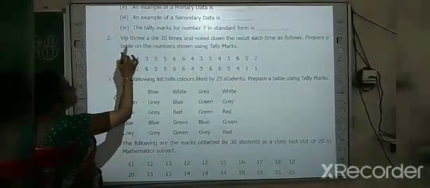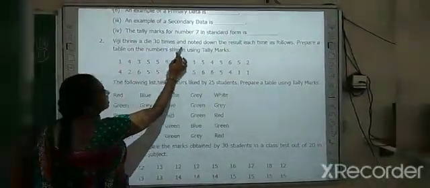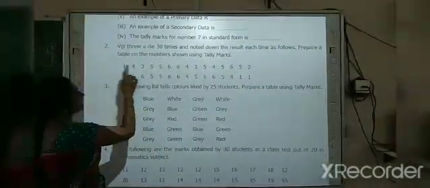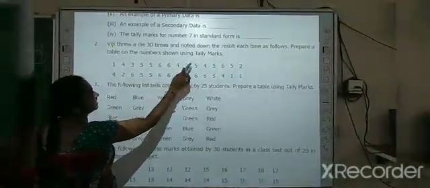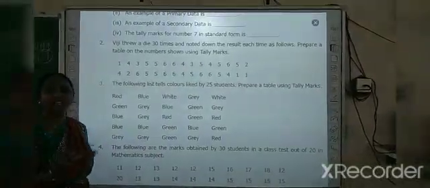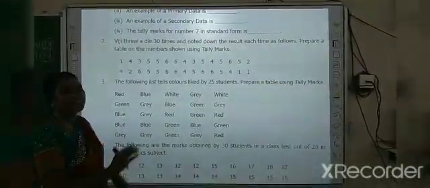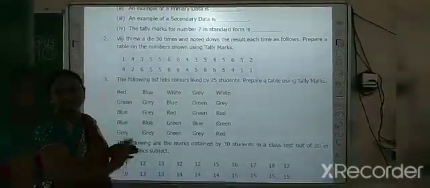Okay. Vijay threw a die 30 times and noted down the result each time as follows. Prepare a table on the numbers shown using tally marks. So you all know a die. So it has 6 faces. So you need to prepare a table. So first column should be the faces of a die.